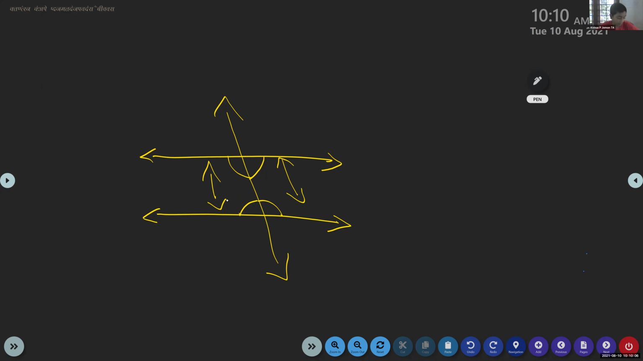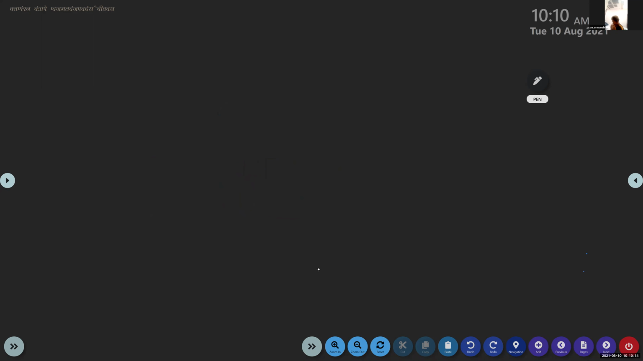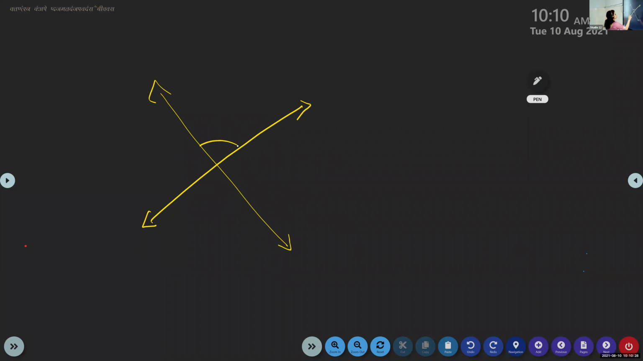Ma'am, how can we find the vertically opposite angles? In the transversal, we have to find, right? Yes, in the transversal also vertical angles are formed. What do you mean by vertically opposite? See, when any two lines intersect, these are opposite angles, vertically opposite angles. Draw a line like this, it will go like a straight line. They lie opposite. So angle 1 and angle 2 are vertically opposite. Angle 3 and angle 4 are also vertically opposite angles.